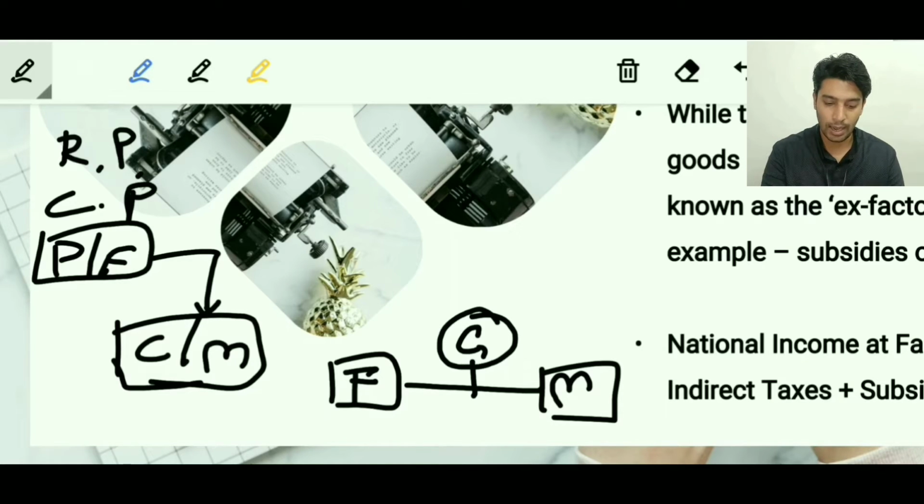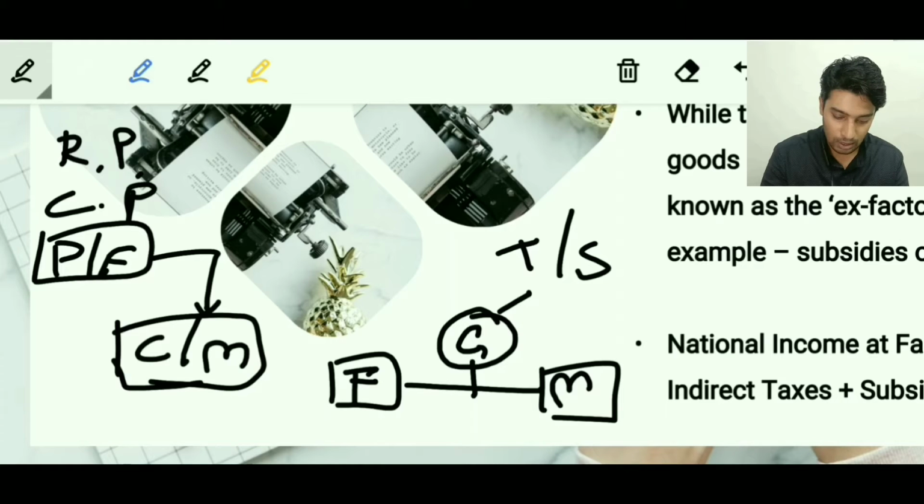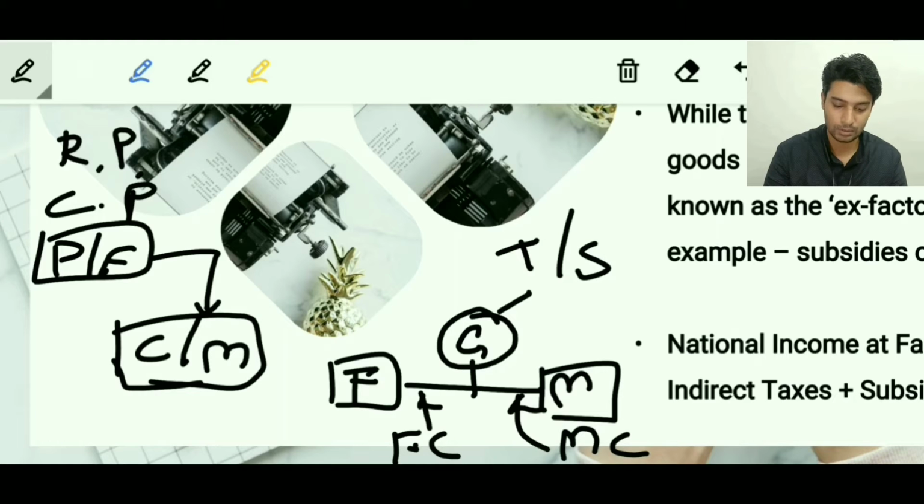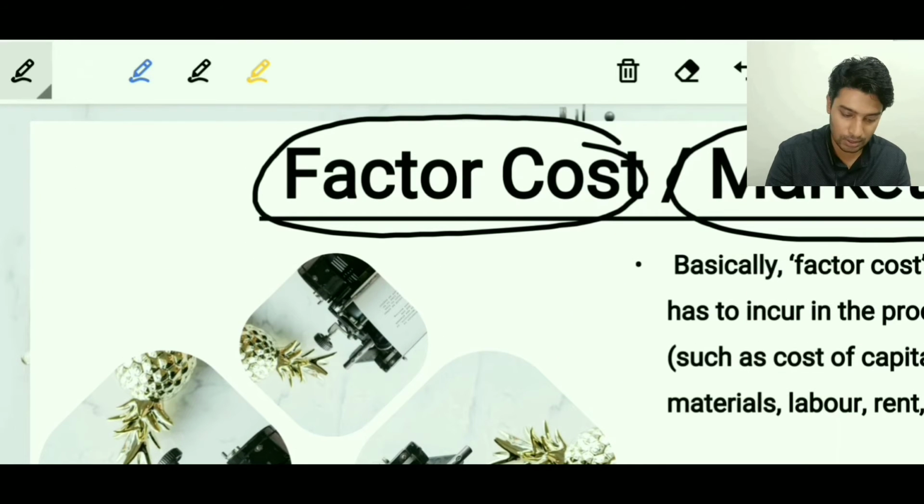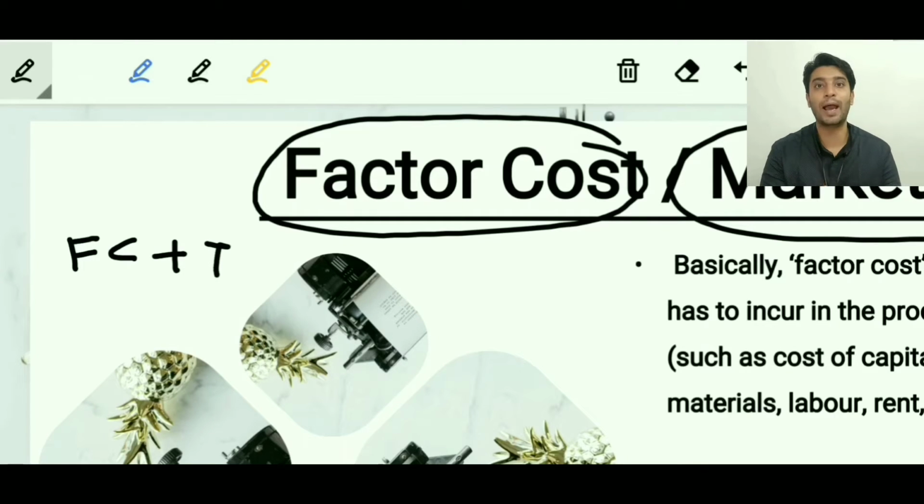Across the world, this player usually changes the value between the output of the factory and the market by two tools: taxes and subsidies. Let's understand this further. The cost at the output of the factory is called factory cost, and the cost at which the consumer purchases is called market cost or market price. So if we make an equation of this, it is something like this: factory cost, that is the cost at the output of the factory, plus some taxes which will be added to the product.